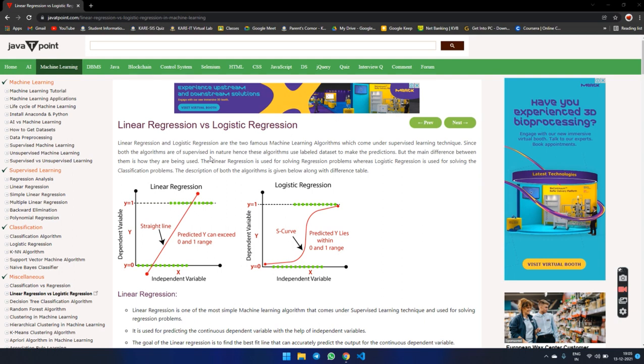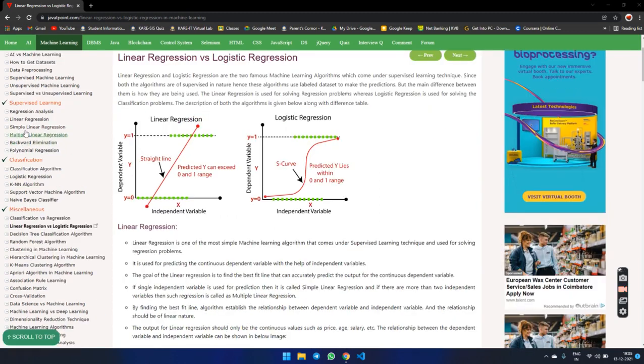The description of both algorithms is different. Label types. This is the independent variable. This is the linear regression. This is the logistic regression. Here x is the independent variable and y is the dependent variable. This is also the same. This is the curve. Logistic is the curve. Linear is the straight line.